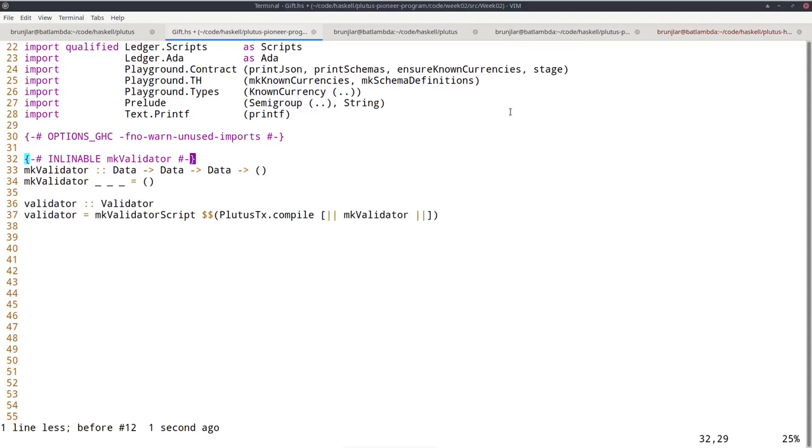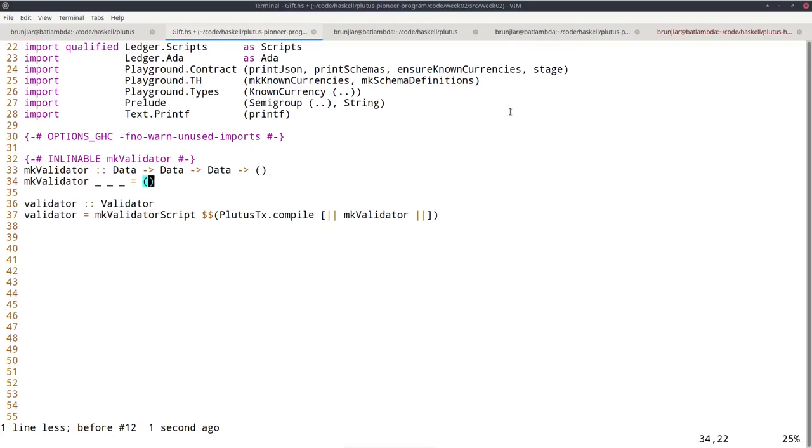So by adding this, we allow the compiler to inline the definition of makeValidator inside these Oxford brackets, and then it's fine. And we would do the same for helper functions that are maybe referenced in the makeValidator function.